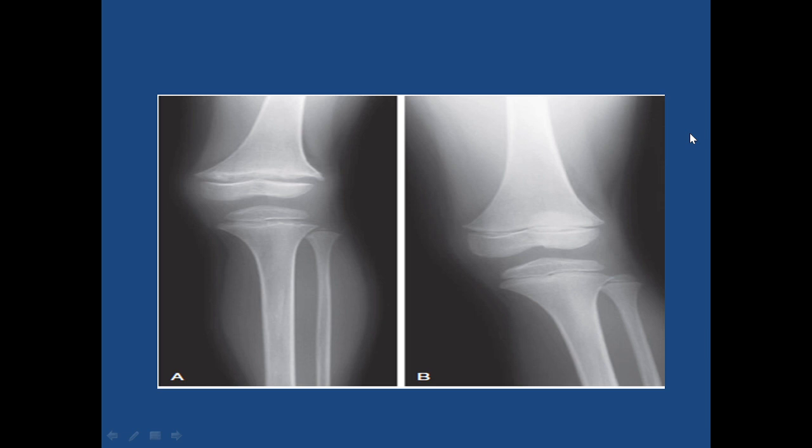But due to deficiency of this enzyme, fibroblast growth factor 23 levels are high, which leads to renal loss of phosphate. Also, fibroblast growth factor 23 inhibits the synthesis of 1,25 dihydroxyvitamin D3 due to decreased activity of 1-alpha hydroxylase.